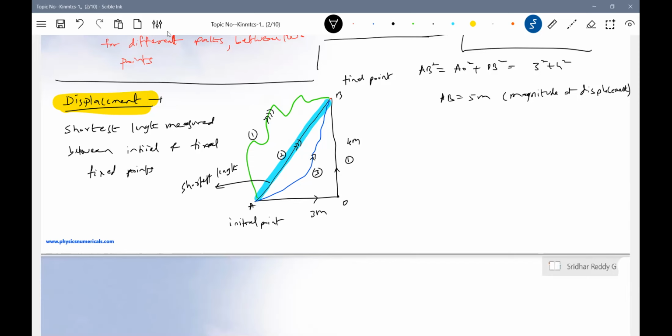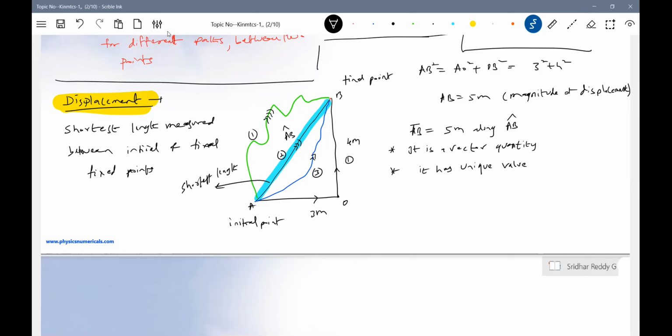So what about the direction? The direction is along vector AB. Vector AB should be equal to 5 meters along this unit vector. AB cap is what? Unit vector, which will be directed along the vector AB. Okay, first we'll summarize the points here. It is a vector quantity. Second one, it has a unique value.